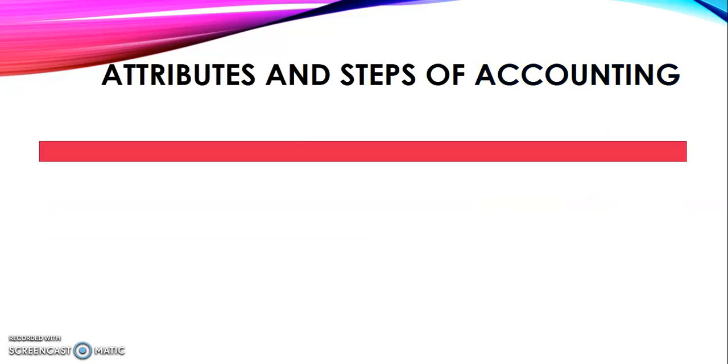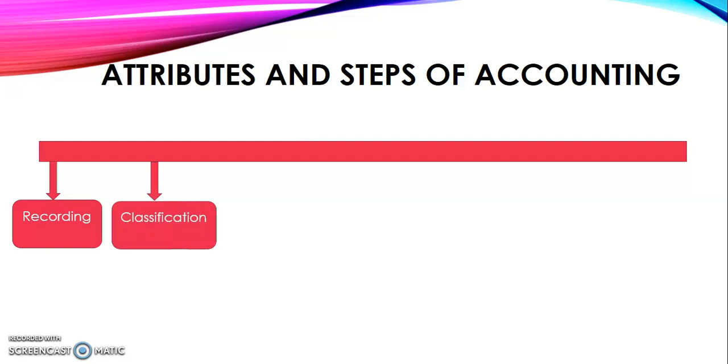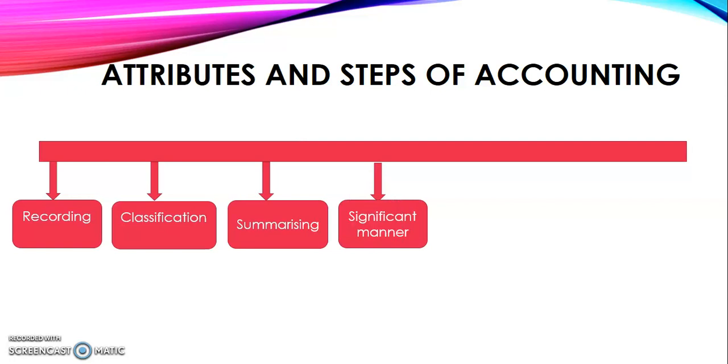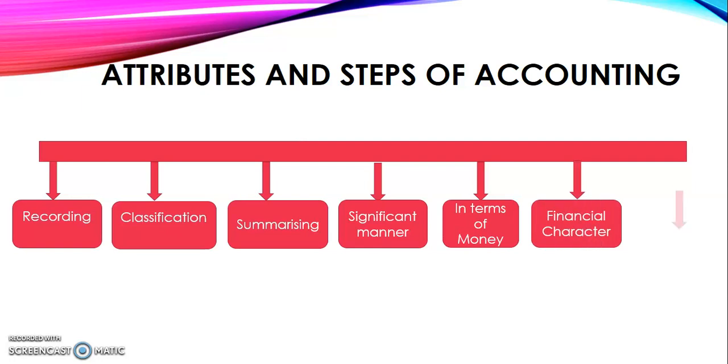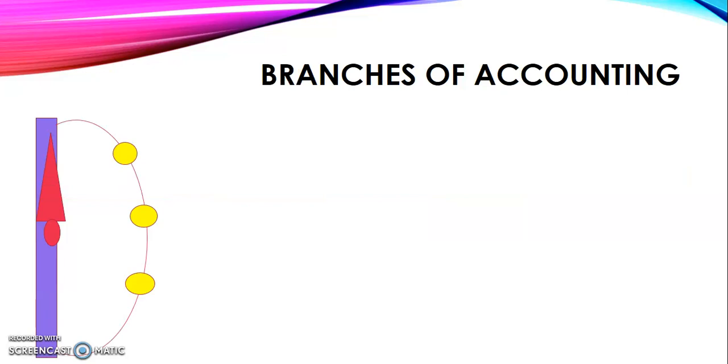After that, we are going to interpret the results. Attributes and steps of accounting. First one, recording. So these are all the definitions that we saw in the previous slide. First one is recording, then classification, then summarizing, next significant manner, then in terms of money, financial character, and interpreting the results.